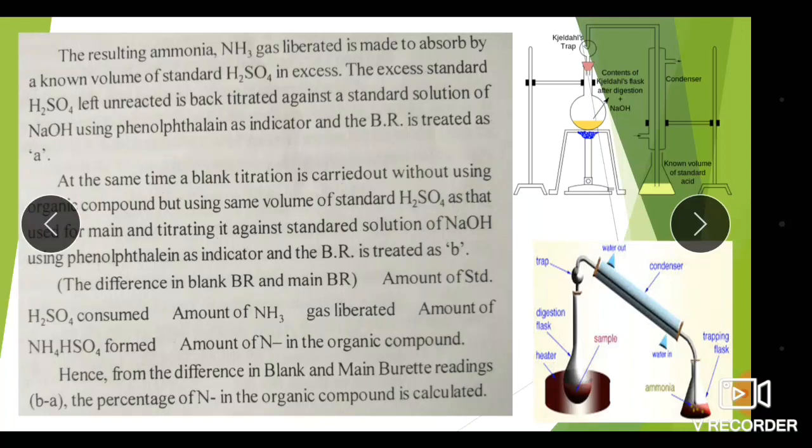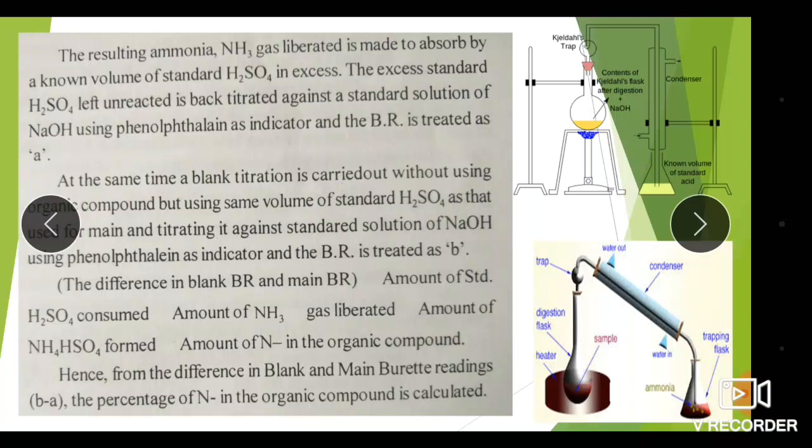But in the blank titration we are using simple H2SO4 solution and titrating against NaOH solution, and whatever amount of H2SO4 is there is exactly equivalent to the amount of NaOH required to neutralize it. In the case of the sample titration we use the organic sample containing nitrogen. This nitrogen gets converted into ammonium hydrogen sulfate, which gets converted into ammonia, and this ammonia is absorbed by H2SO4.